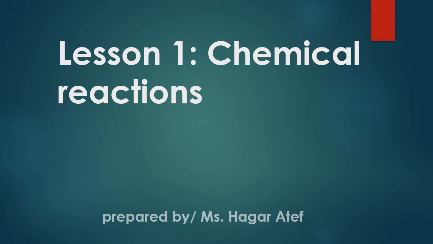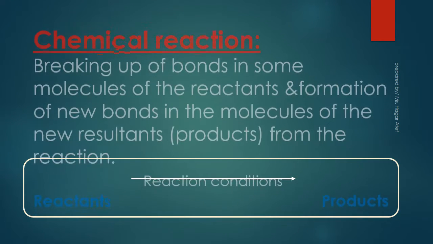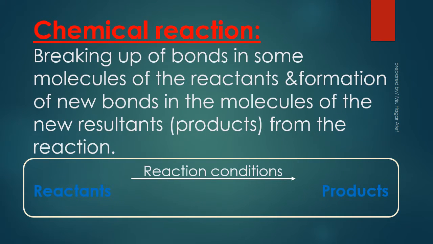Today we will explain Lesson 1 in Unit 1, Chemical Reactions. Chemical reactions play an important role in our daily life, as in the following examples: burning of car fuel, plants making their own food through the photosynthesis process, medicines, fertilizers, and artificial fibers.